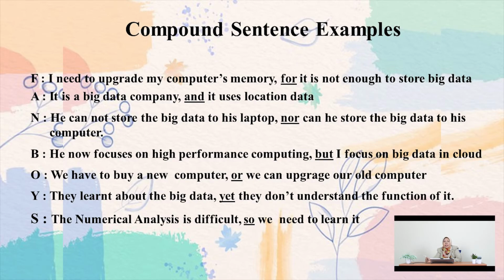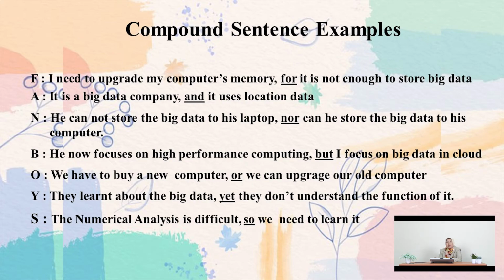Okay, and then using but. He now focuses on high performance computing, but I focus on big data in cloud. Okay, this one uses but and independent clauses. The first one is "he now focuses on high performance computing," and the second one is "I focus on big data in cloud."